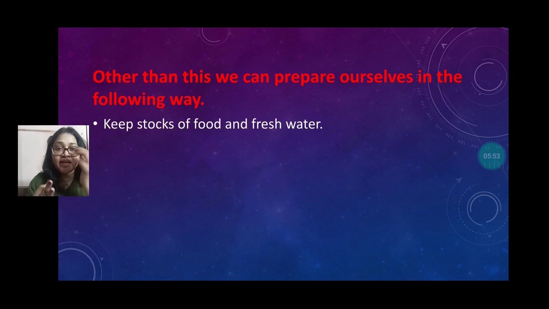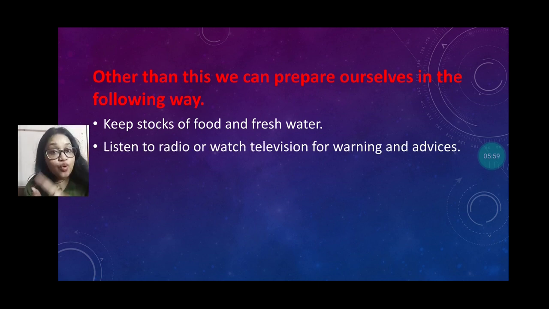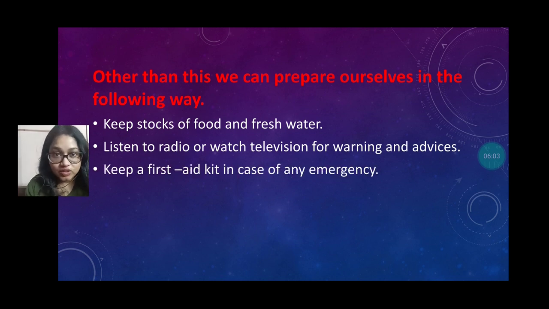Like number one, keep a stock of food and fresh water. Listen to radio and television for warnings and advice about the rain, the flood, the cyclone, the earthquake, any warning that is given on radio and mass communications like television.